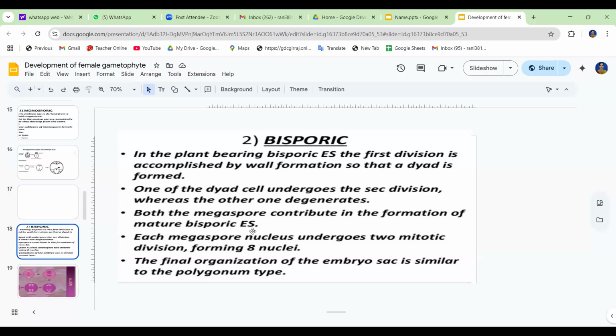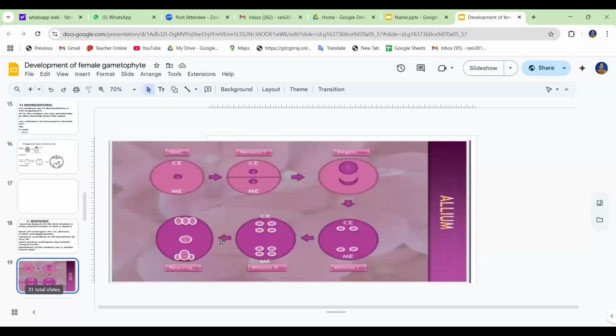This type of embryo sac is the Allium type, and the second one is the Endymion type. The bisporic is also divided into two subtypes: the Allium type and the Endymion type. The Allium type is found separately in many monocotyledonous families.